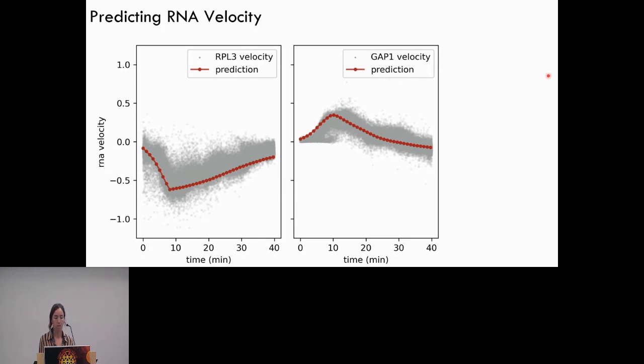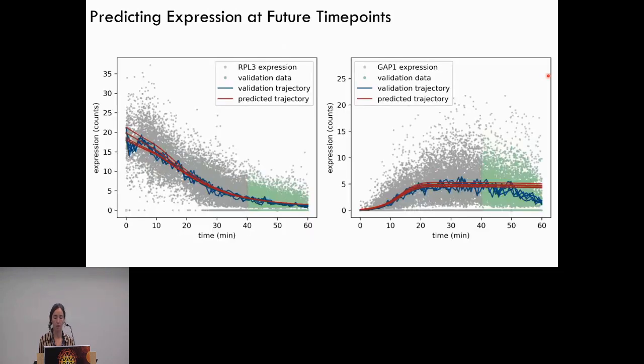So finally, I trained the model on 40 minutes, and I wanted to then see how well it could predict 20 minutes of withheld data, to see how well it can perform at these future predictions at unseen time points that I talked about earlier in the talk. And so for RPL3, the model is predicting the future state of the system quite well. And for GAP1, it's doing some good predictive performance, but it's failing to see that GAP1 is going to decrease in expression over time.